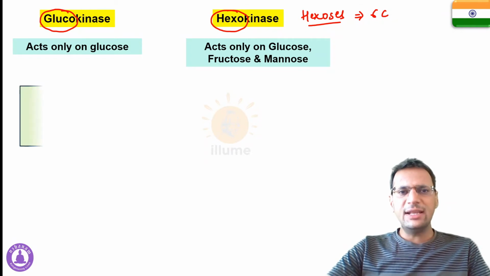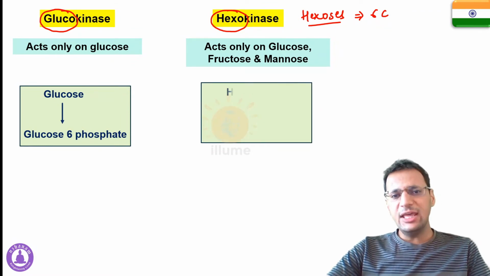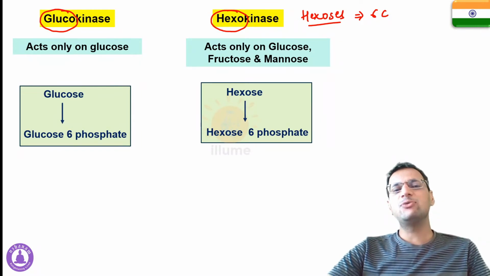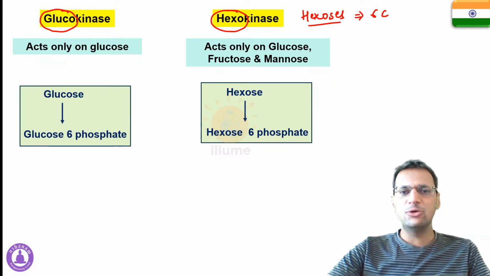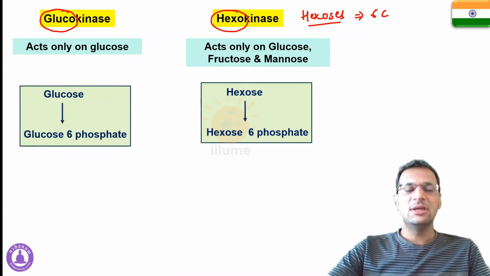When glucokinase acts on glucose, it converts it into glucose 6-phosphate. Similarly, when hexokinase acts on any hexose sugar, it converts it into hexose 6-phosphate. It can be glucose 6-phosphate, fructose 6-phosphate or mannose 6-phosphate, depending on the substrate.